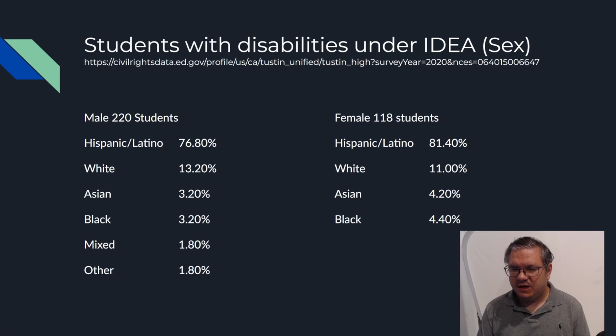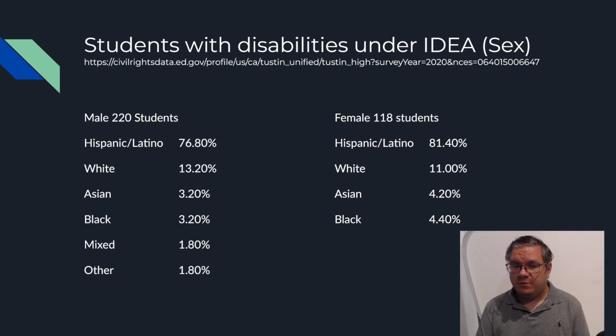So following the trend of almost double the amount of male students to female students in the disability program. Numbers tend to follow along pretty closely, though there are no mixed female students in the program.